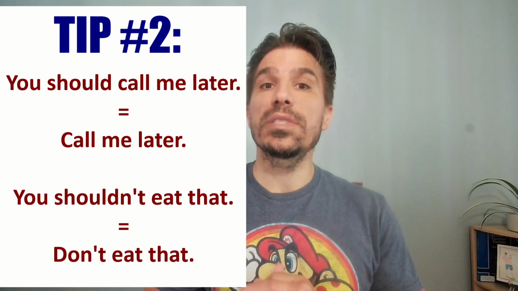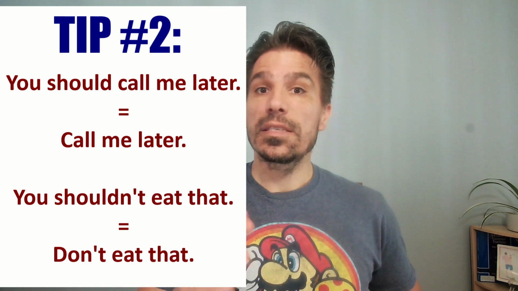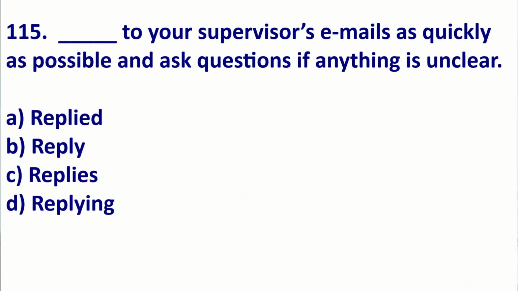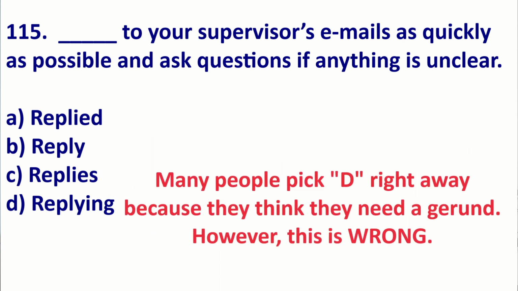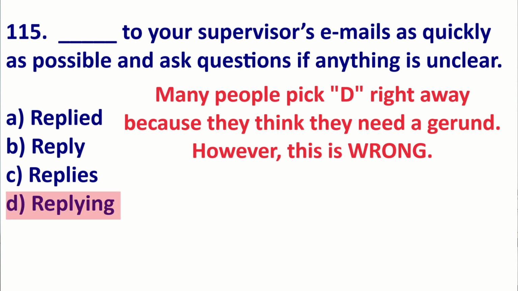Now, sometimes TOEIC will sneak these in. So let's look at an example. Okay, here we have 2 clauses. The second clause is if anything is unclear. But let's look at the start. Your supervisor's emails as quickly as possible and ask questions. Many people immediately pick D because they think they need a subject at the start of the sentence. They think they need a gerund.